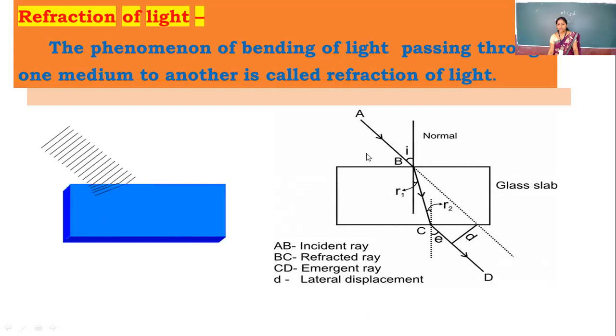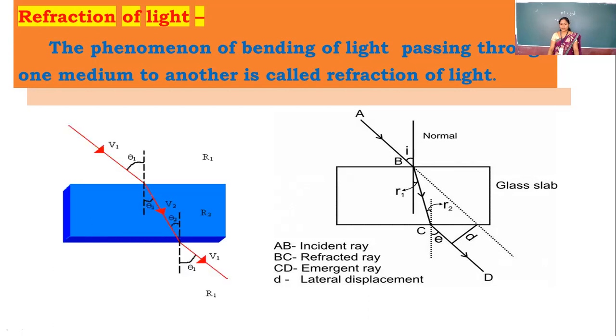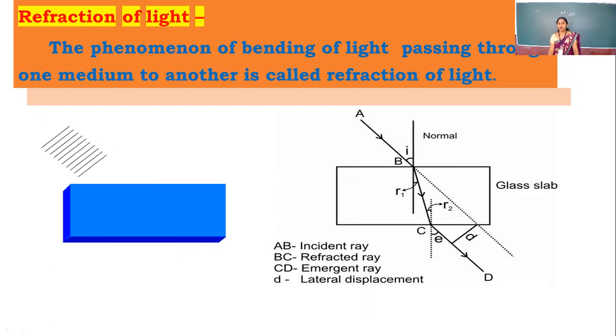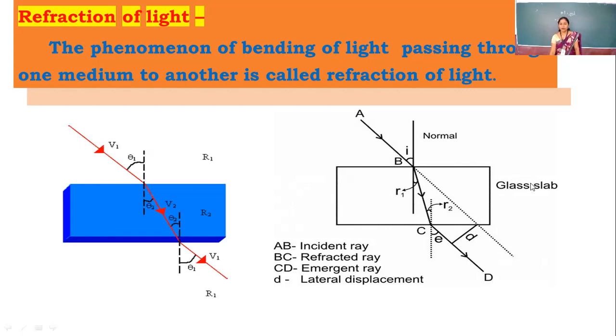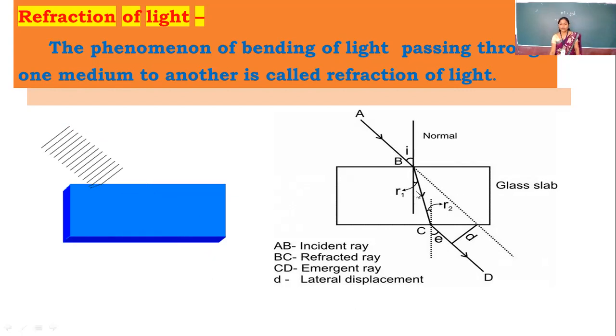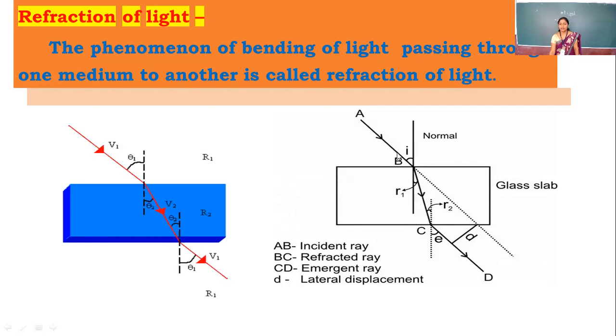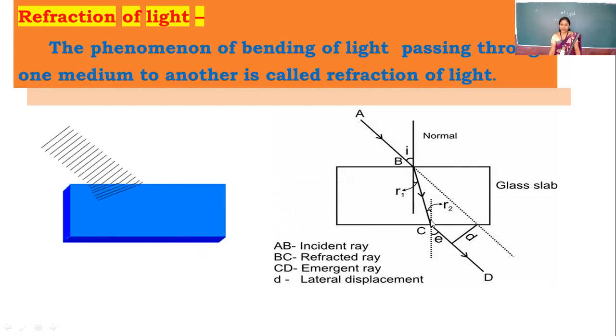In the second picture, look at this. Here, the ray AB is the incident ray. It is coming from the source of the light. And the angle between the normal and the incident ray is nothing but our angle of incidence. When the light comes to the boundary of the two media, light changes its direction. Light bends toward the normal. And here, our angle of incidence is greater than the angle of refraction.